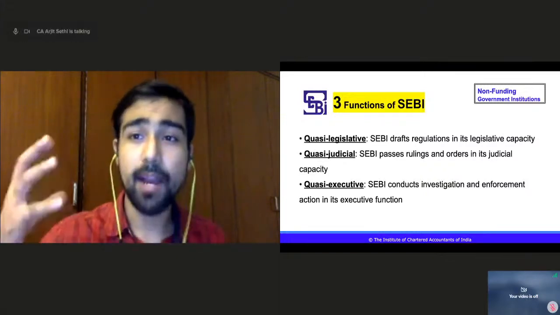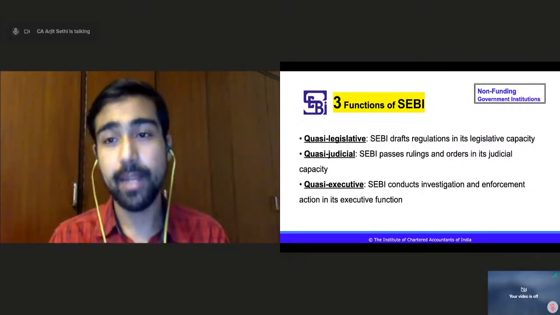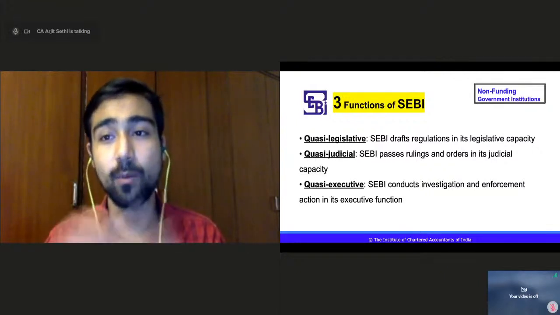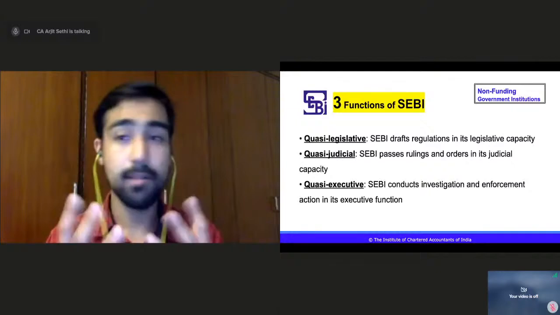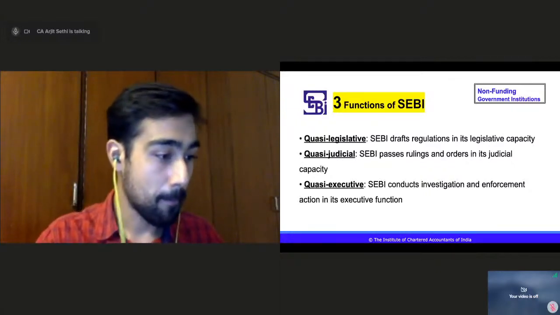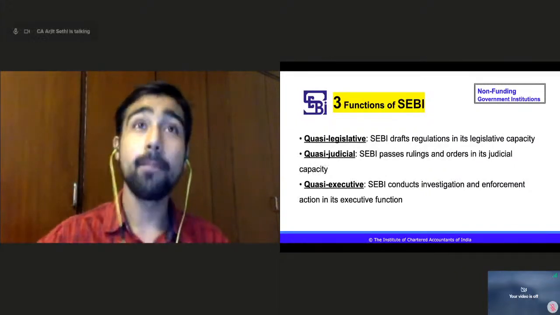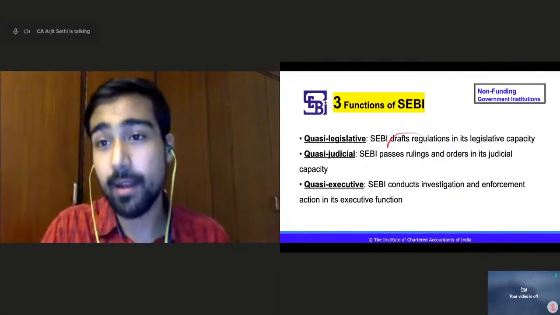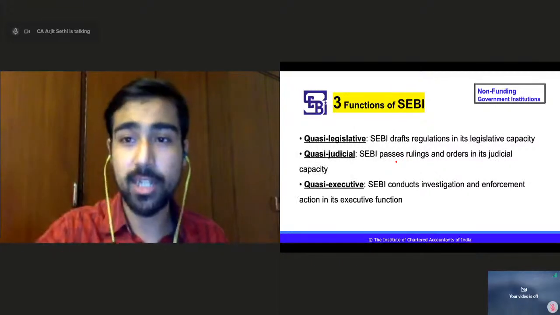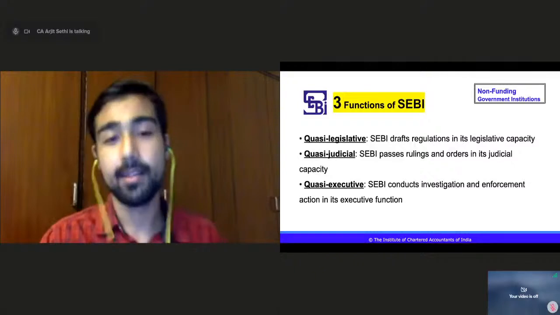Preamble is something by which the entire structure works. Preamble is something which gives an idea what the organization wants and does. The beginning document, right? Securities Appellate Tribunal is where people can go and appeal against anything that SEBI rules. So if SEBI says you are punishable, they can go and challenge SEBI in the Securities Appellate Tribunal, right?